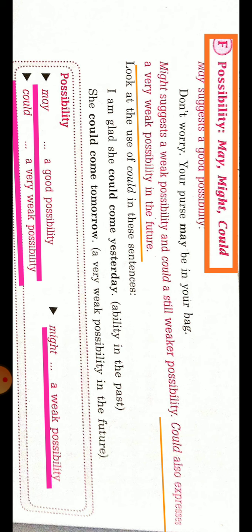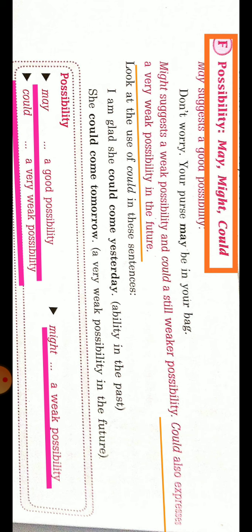If the possibility of happening of any event is very good, then we will use may, means may is used for good possibility. And if the possibility is weak, then we will use might. But if the possibility of happening of any event is very weak, very less, then we will use could.